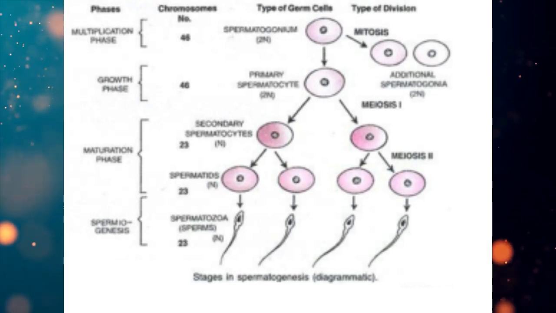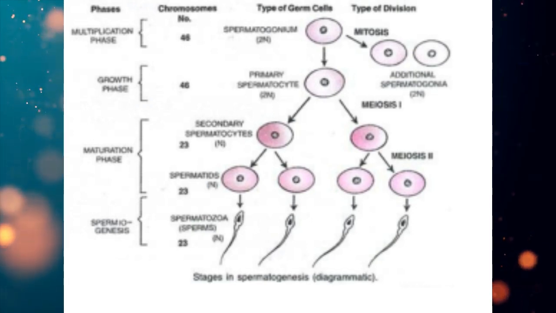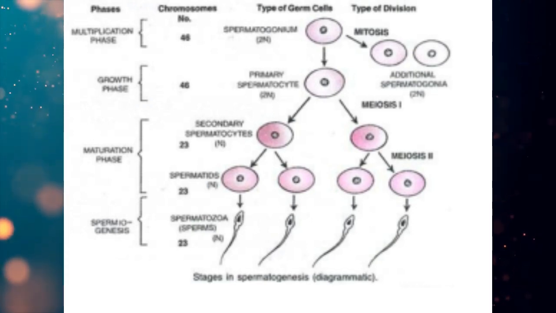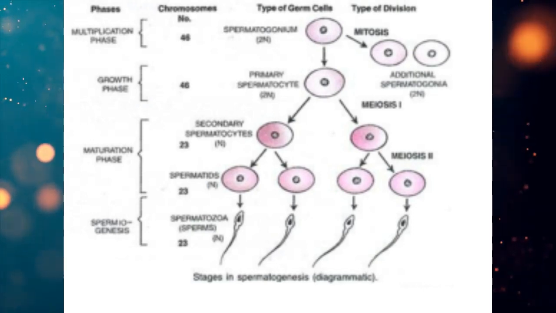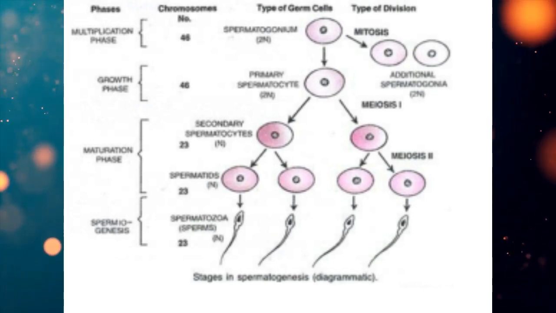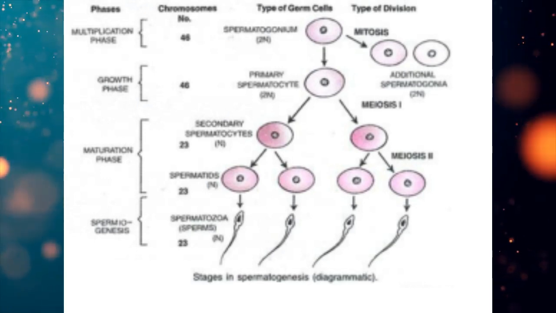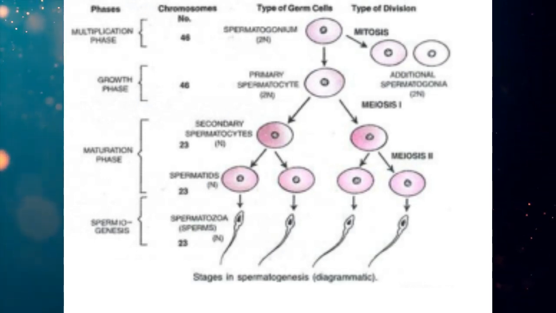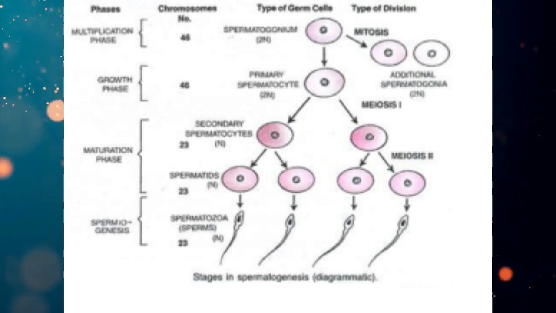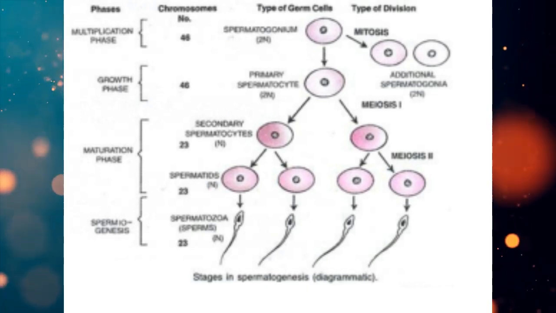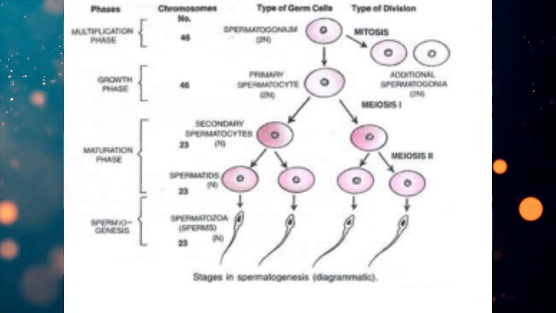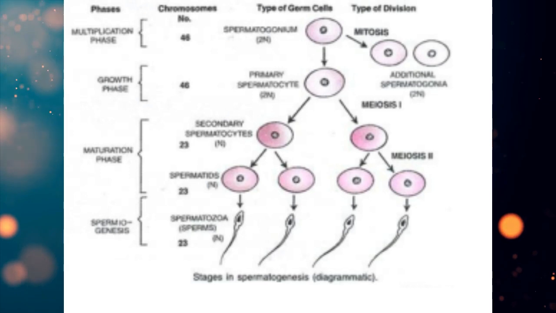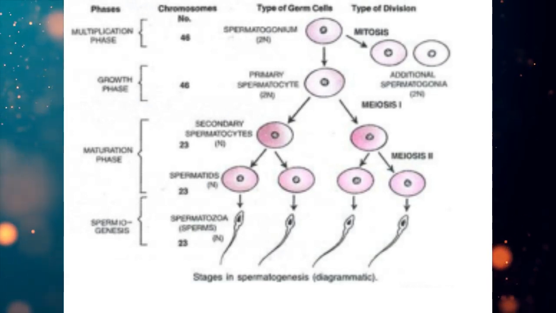So if a question comes, the spermatogonium has the 2n number of chromosomes, and after the growth phase it accumulates lots of nutrients and changes into the primary spermatocyte. So what is the ploidy or the chromosome number of the primary spermatocyte? It is 2n.